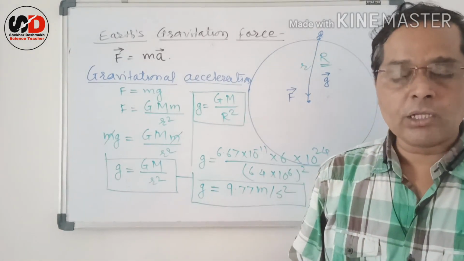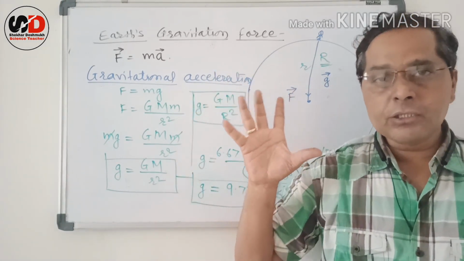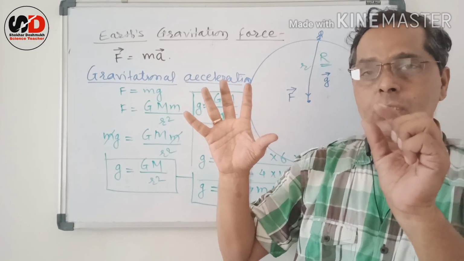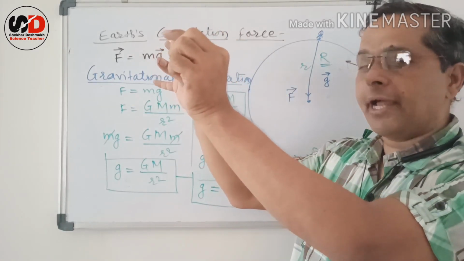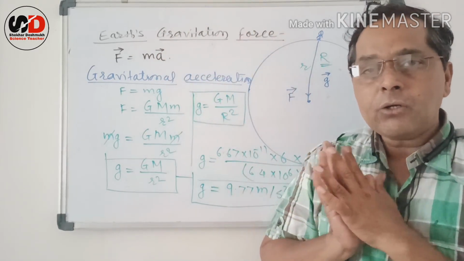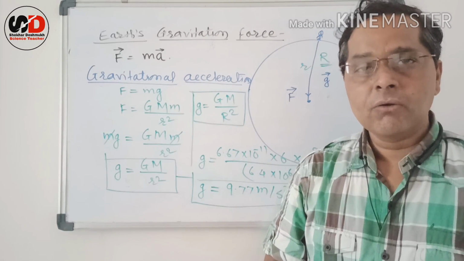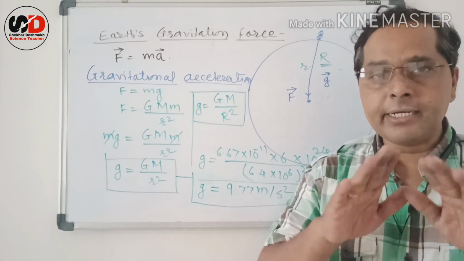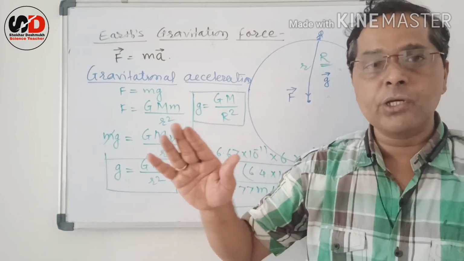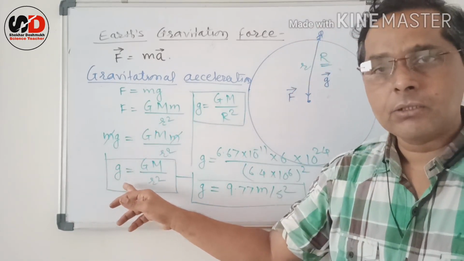If you don't have balls, then take two stones, one very big stone and one very small stone. Release both stones from the same height at a time and observe that they fall on the ground at the same time. Why? The reason is that gravitational acceleration doesn't depend on the mass of the object. From this formula we can say it.